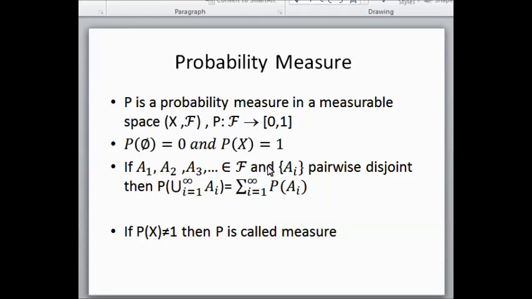The probability of the event which can be described with the empty set is 0, and the probability of X is equal to 1.